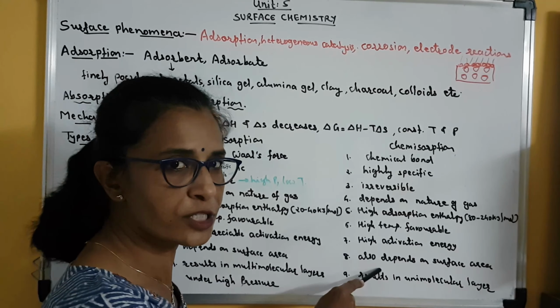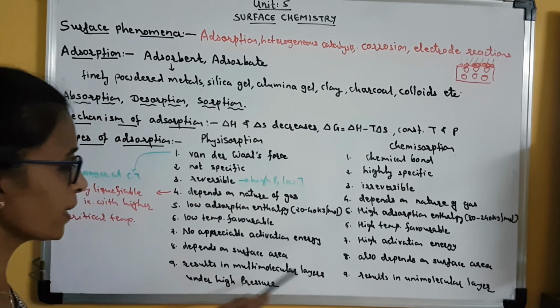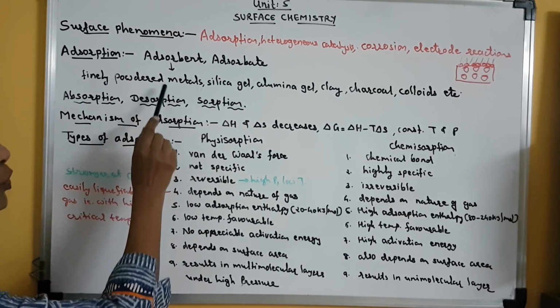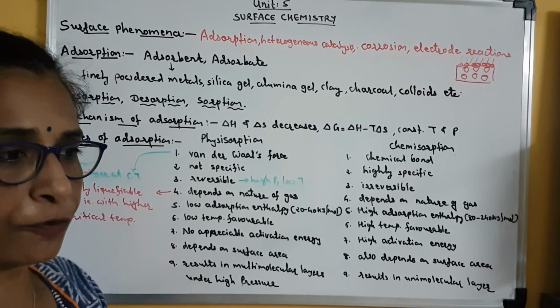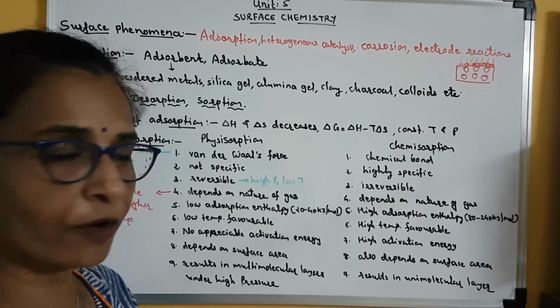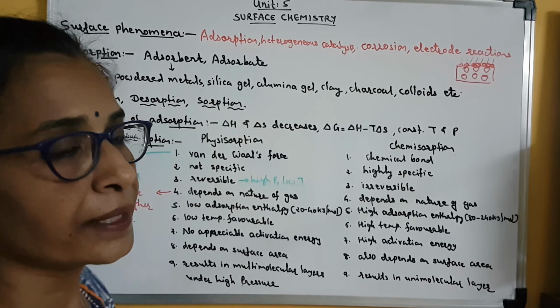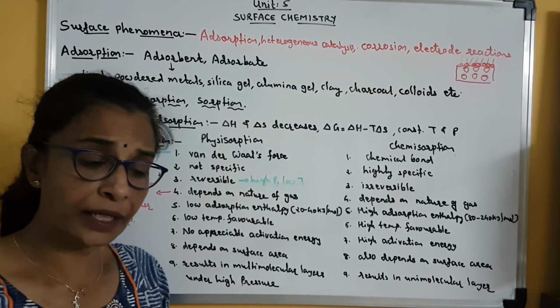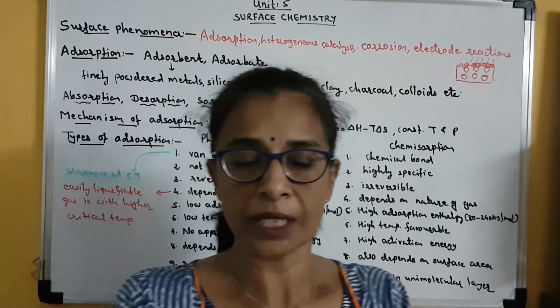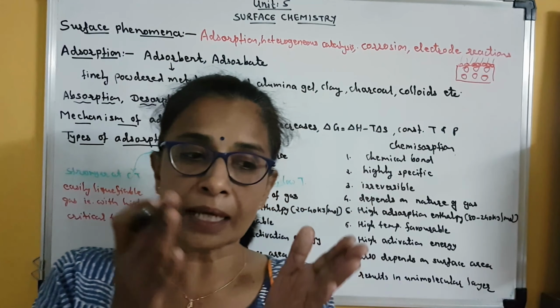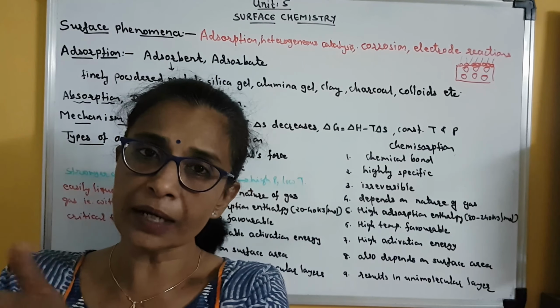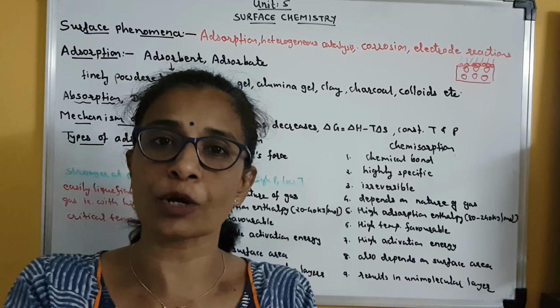This also depends on surface area. Clear? How does it depend on surface area? As I told you, if we take the powder form of the adsorbent, then more adsorption will take place. Clear? So the extent of adsorption depends on the surface area per unit mass of adsorbent.